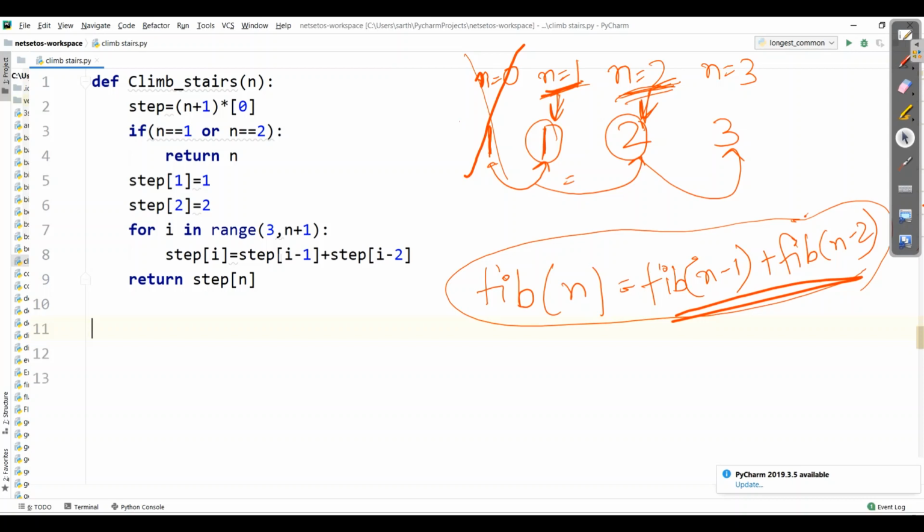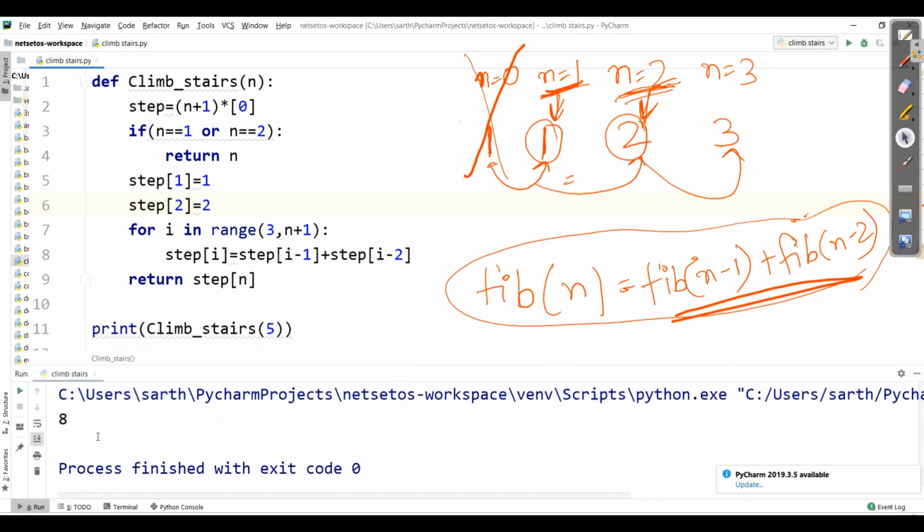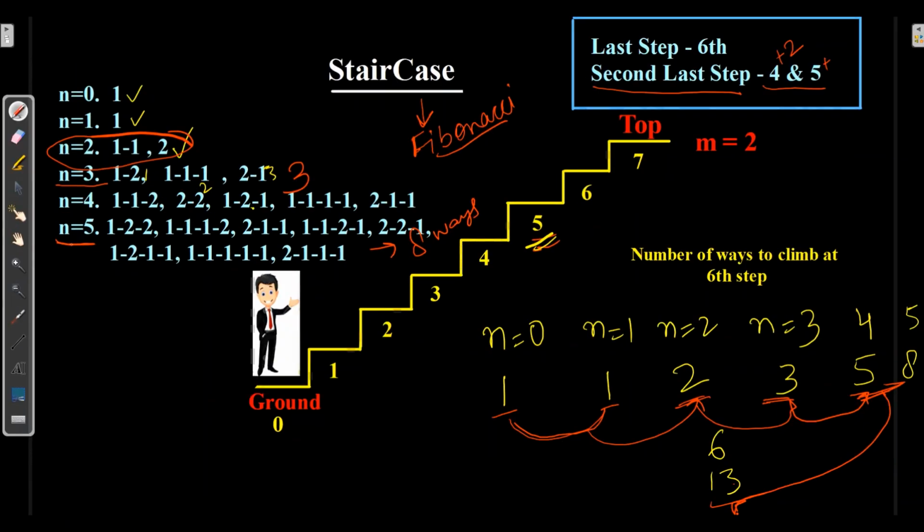Now let's run the program. We need to call the function, and here I'll give n is equal to 5. By running the program, we got 8 like this. For n is equal to 5, there are 1, 2, 3, 4, 5, 6, 7, 8 ways. So hence proved, the staircase problem is completely based on Fibonacci.